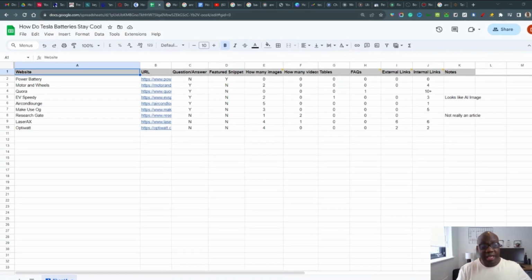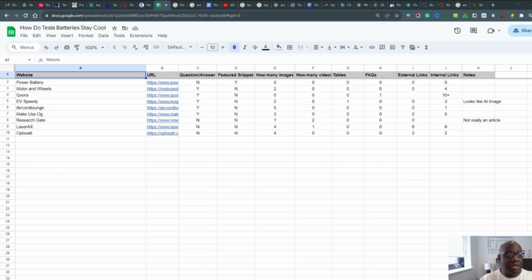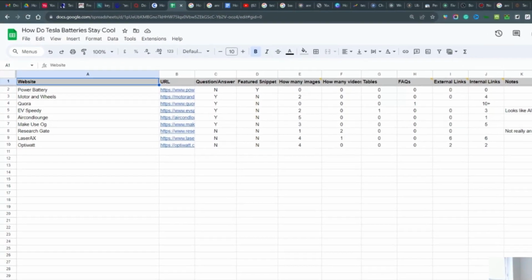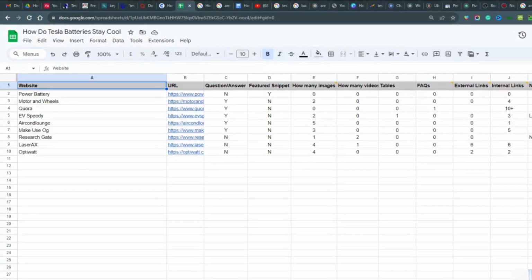Now, if you haven't got a spreadsheet like this, I'll actually put this within the description of the video so you can use this for your own competitive analysis of websites you're going up against. So if you're writing an article now, you really do need to have some of these special features within your article. Otherwise, your content is just not going to rank.